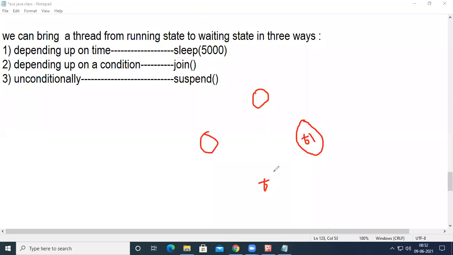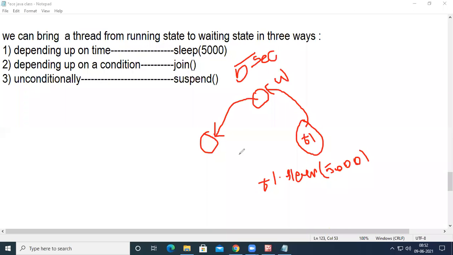If I call T1.sleep(5000), then this T1 thread will be moved into the waiting state. After the 5 seconds have been completed, T1 will be moved to the ready state.